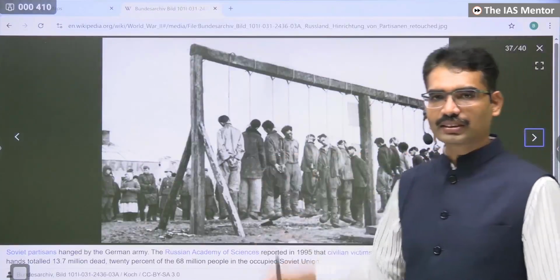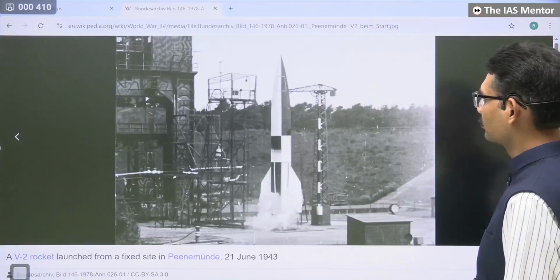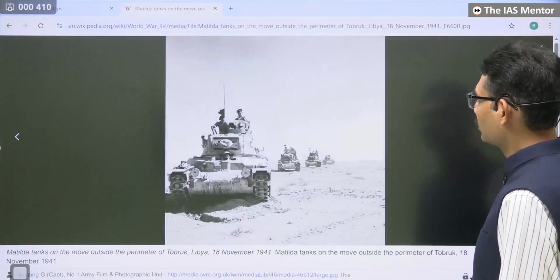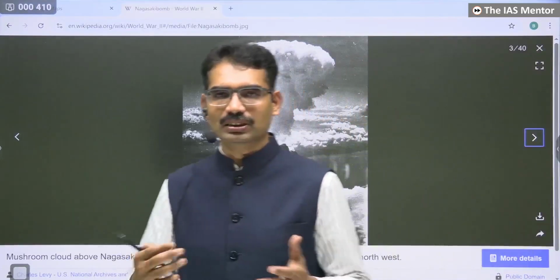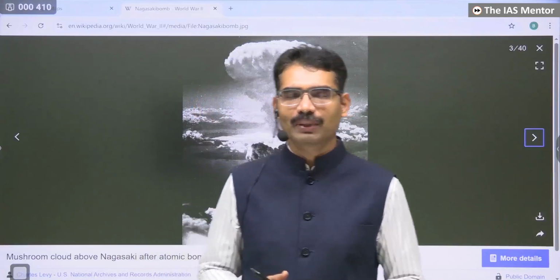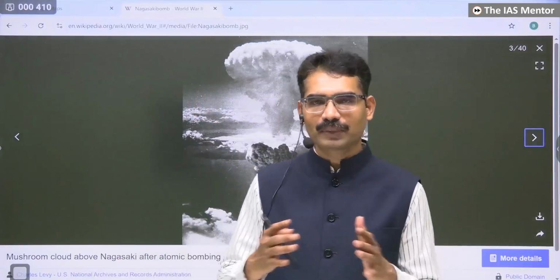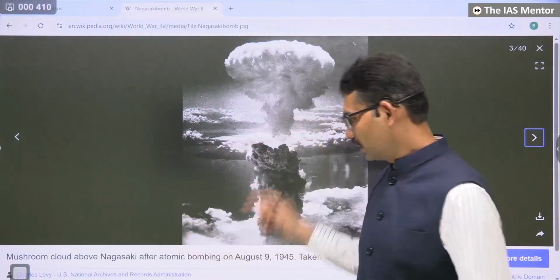You can see the hangings. This kind of cruelty is very common. Leaders created new innovative methods to kill people on a large scale. In Germany, 60 lakh Jewish people were massacred during the Nazi period. So these are the visuals.